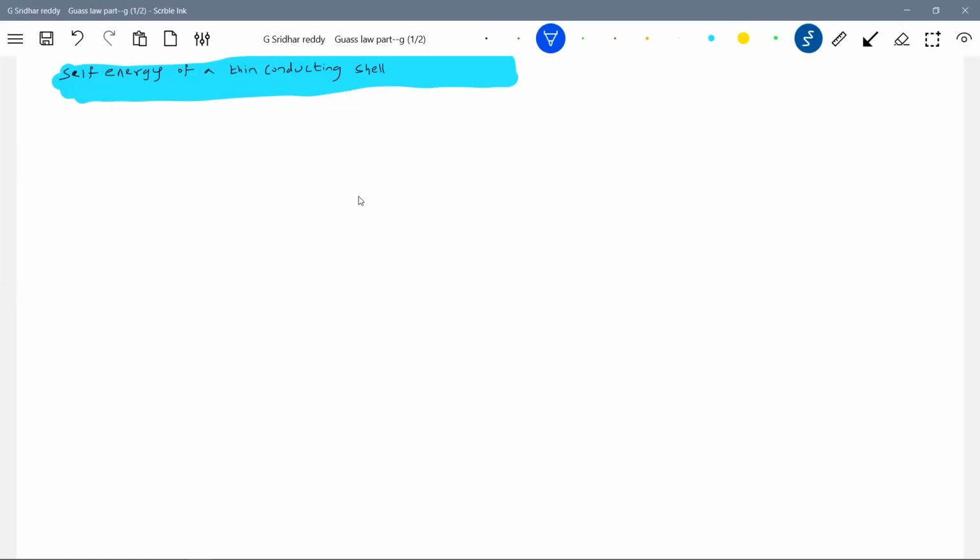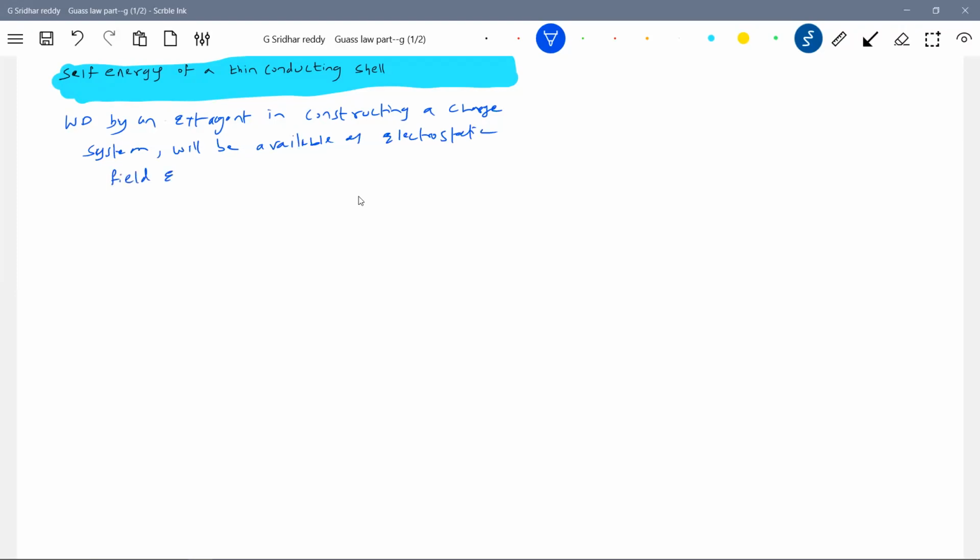Work done by an action agent in constructing a charged system will be available as electrostatic field energy in the electrostatic field in the system.